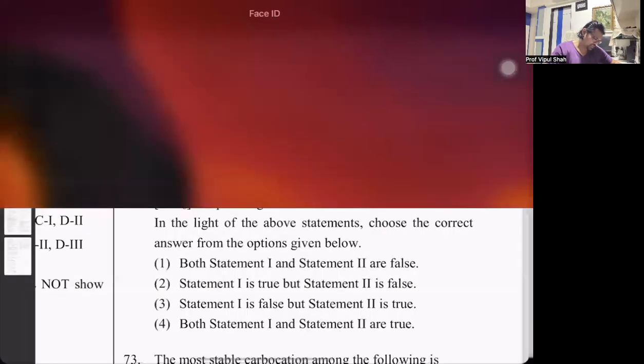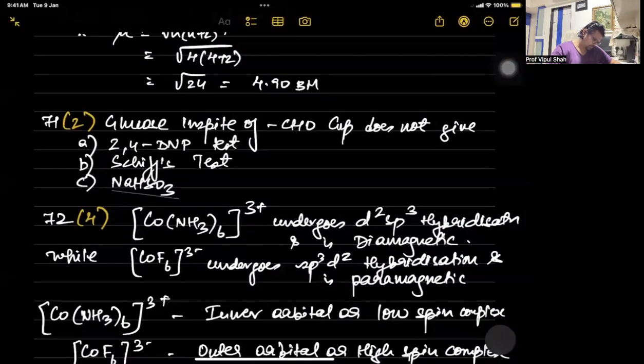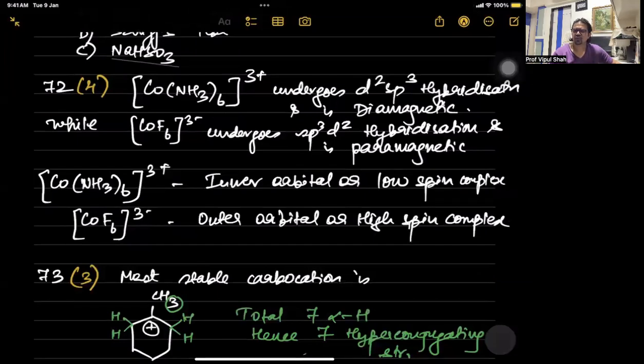Yes. Look at this, what it says. For the 72 one, it's the fourth one. So both are correct statements. Only thing is [Co(NH3)6]3+, that is hexaamminecobalt, Roman number 3 over there. This is nothing but an inner orbital complex or a low spin complex that undergoes d2sp3. All electrons are paired, hence it is diamagnetic. Whereas hexafluorocobaltate(III), that undergoes sp3d2, which means it is an outer orbital or a high spin complex, and it has unpaired electrons, so it is paramagnetic. So 72 is 4.